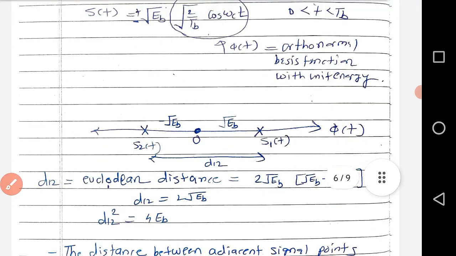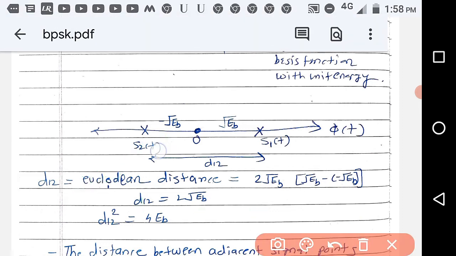Now why are these constellation diagrams important? Because they give you the idea, or the relation, or the value of the probability of error. Now after that, what is important to you? You have to find this distance d12. That means you have to find the Euclidean distance between logic 1 and logic 0, because S1t corresponds to the logic 1 modulated signal and S2t is logic 0. These are BPSK signals only. So what is the distance? The distance is root Eb minus minus root Eb, that is 2 root Eb. If you take the distance squared, that becomes 4 Eb.